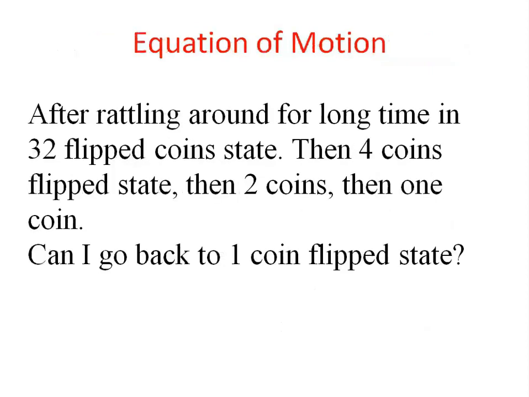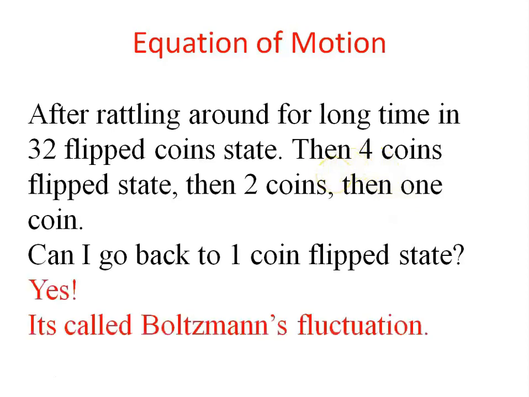After rattling around for a long time in the 32 coins flipped state, then 4 coins flipped, then 2 coins flipped, and then 1 coin flipped, can I go back to a single coin flipped or no coin flipped state? Yes, indeed, we can go. And that is known as Boltzmann's fluctuation.